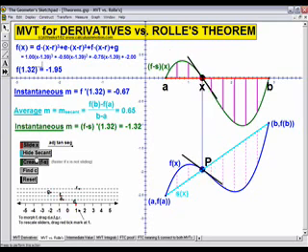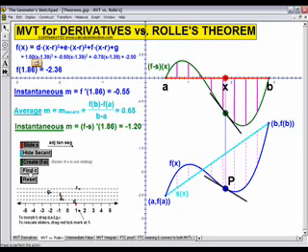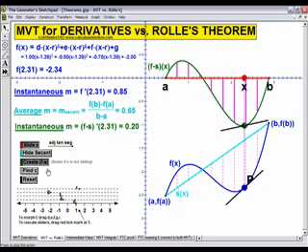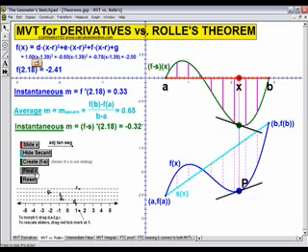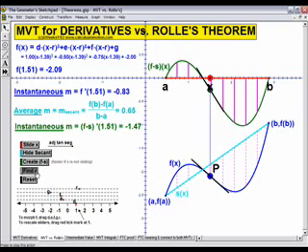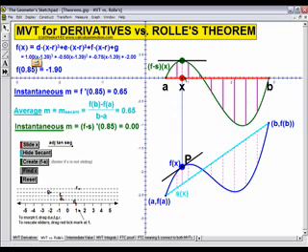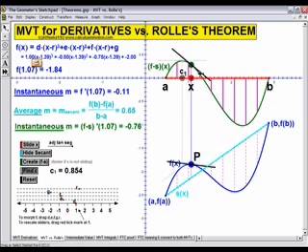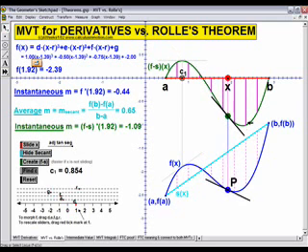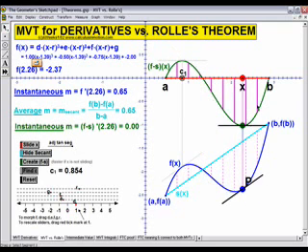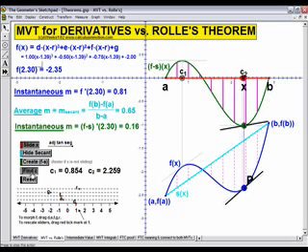And now when we slide it, you can see that if we want to look for these spots, here's one spot here, and of course it corresponds to the mean value theorem solution, and the other spot will be down over here. So Rolle's theorem can be thought of, yes, again, as a special case of the mean value theorem.